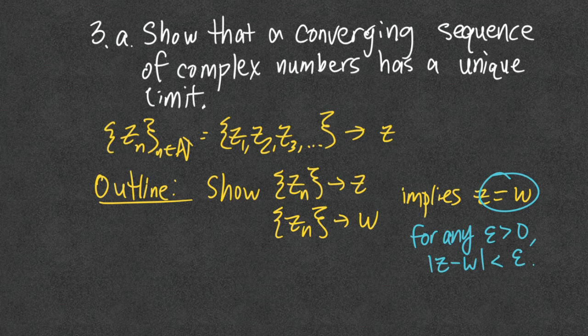In other words, I can make the difference between z and w as small as I possibly want. Whenever I say epsilon is bigger than 0, we think of that as an incredibly small number, as small as you could possibly make it. That's actually the idea behind a limit. Okay? So that's what we're going to show. So let's go ahead and do that.